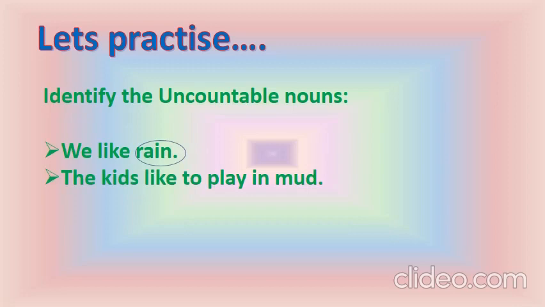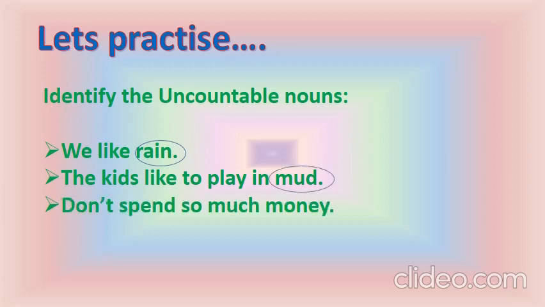The kids like to play in mud. Which are the nouns here? Kids and mud. But kids can be counted. So they will not come in uncountable nouns. And which is the uncountable one here? Mud. Mud we cannot count. Don't spend so much money. Which is the noun here? Only the word money. So money cannot be counted. Rupees can be counted. I have 100 rupees, I have 10 rupees, I have 1000 rupees. But if you say the term money, money cannot be counted.